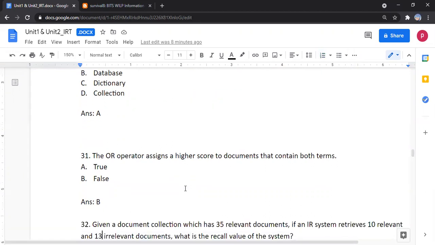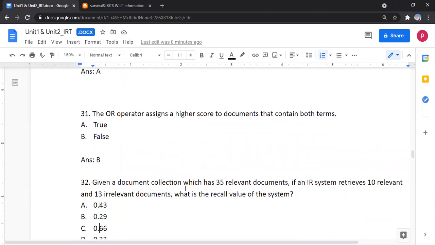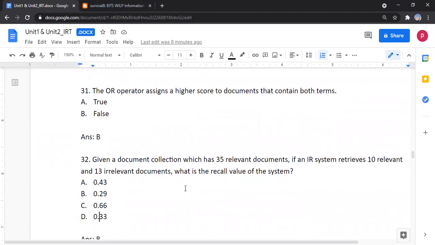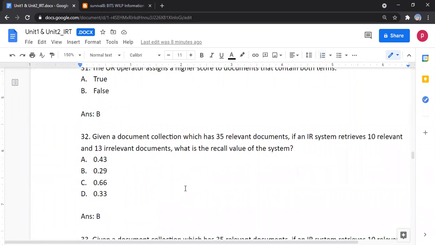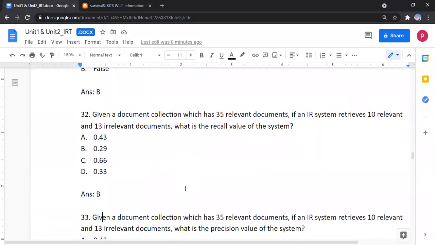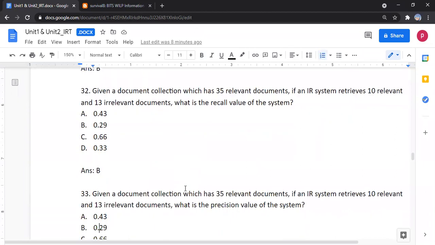Given a document collection which has 35 relevant documents, if an IR system retrieves 10 relevant documents and 13 irrelevant documents, we have to find the recall value. Option B is correct, 0.29. Given the document collection which has 35 relevant documents and if an IR system retrieves 10 relevant documents and 13 irrelevant, what is the precision value of the system?